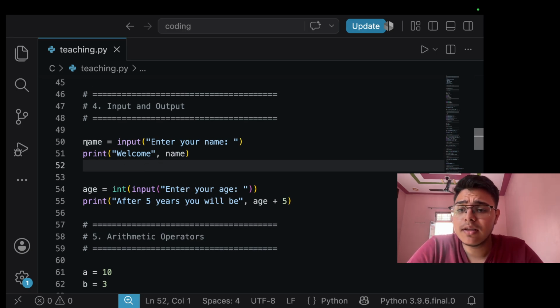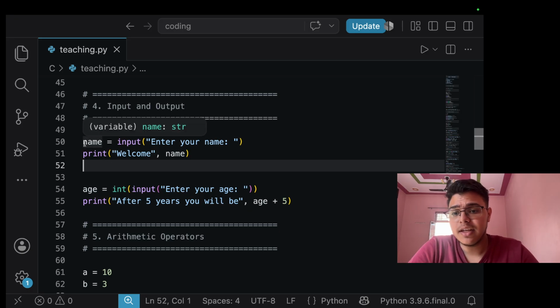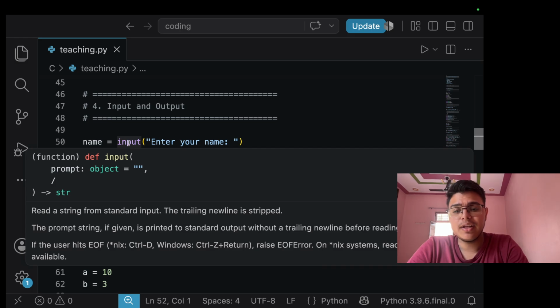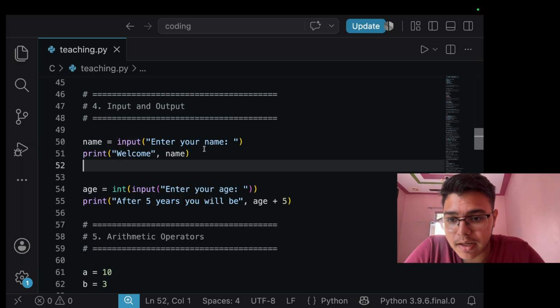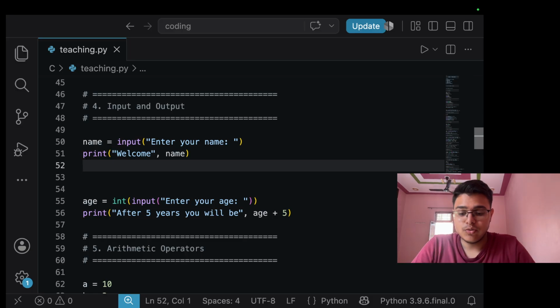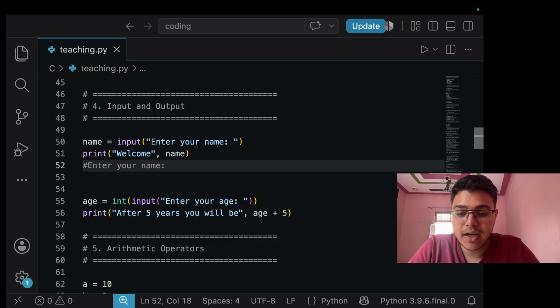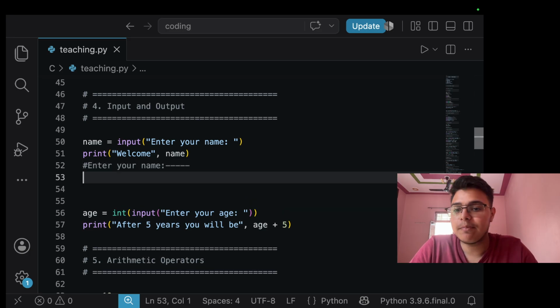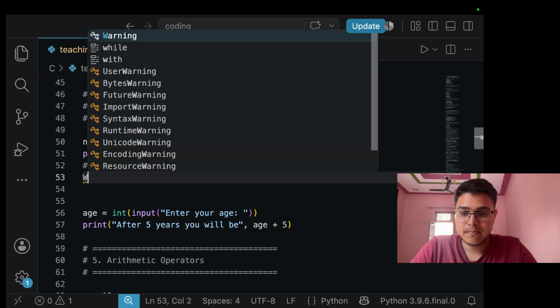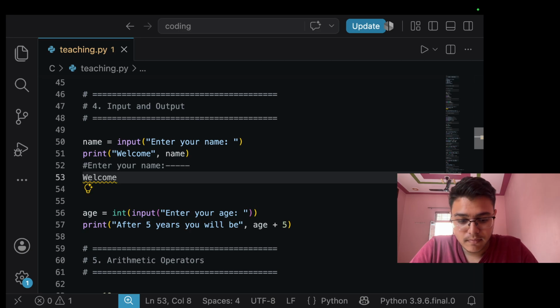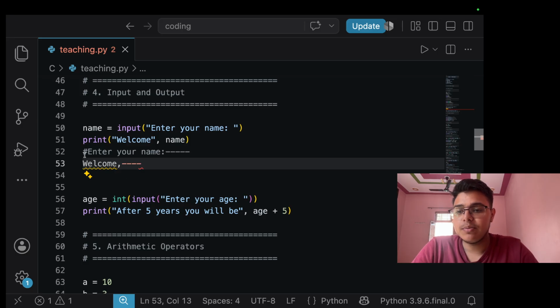Now the input. Here we can see name equals input, enter your name, and print welcome name. Let me show you what the output of this will be. It will appear like this, enter your name. Then you have to type your input here, and then it will show welcome, comma, and the name as you enter it. So this will be the output.